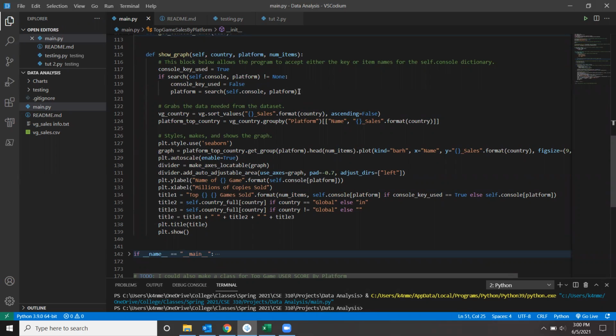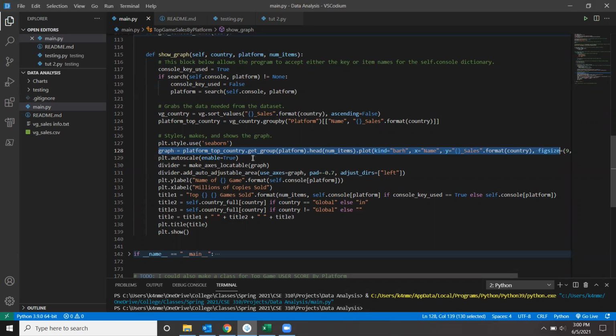In show graph, this is most of the code. I might be able to take this out, I'll look at that later. But it grabs the data that it needs, and then it uses this to style and then make the graph. So this line here is what makes the graph. I have to specify what I want to graph.